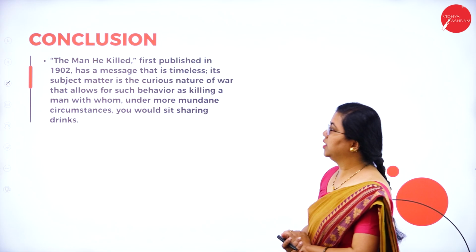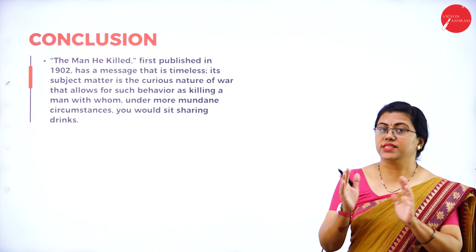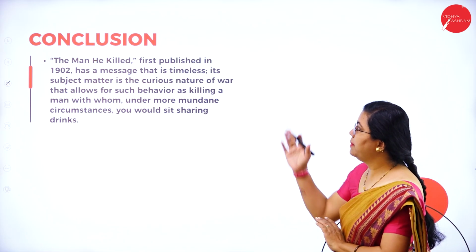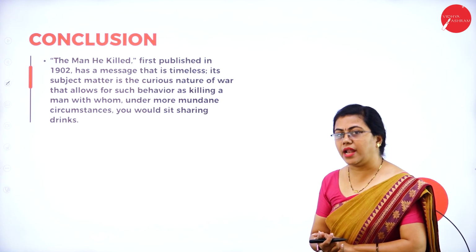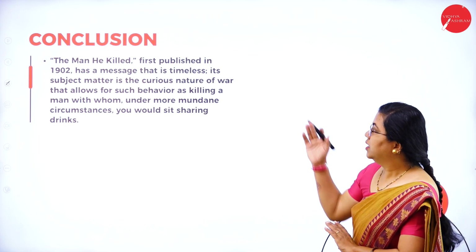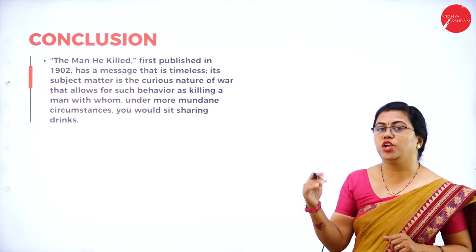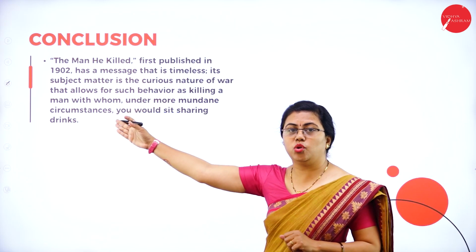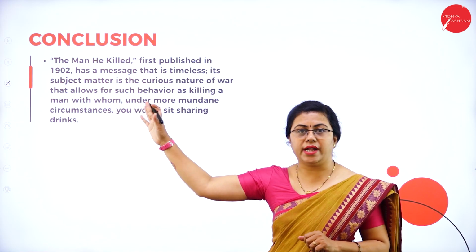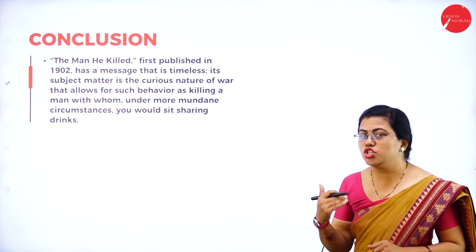Next we move on to the conclusion, that is, the ending of the poem. The Man He Killed was published in 1902. It has a message which is timeless, not limited to 1902, and relevant even today.